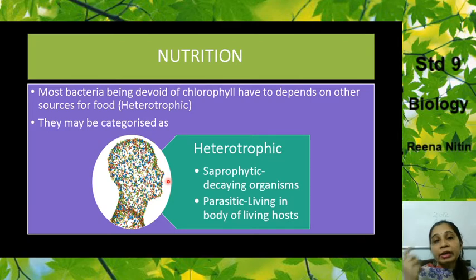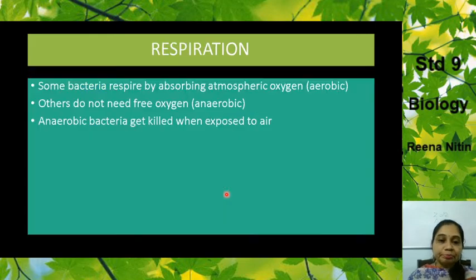Heterotrophs are again divided, as you know, into two subdivisions: the saprophytes and the parasites. Who are the saprophytes? The saprophytes are the ones that depend on decaying organisms. Some of the bacteria depend on dead, decaying organisms for their food, and they are known as saprophytic bacteria. Some of them are parasitic. They live on the body of a living host. For example, if they are living on an animal body or on a human body, then they are known as parasitic.